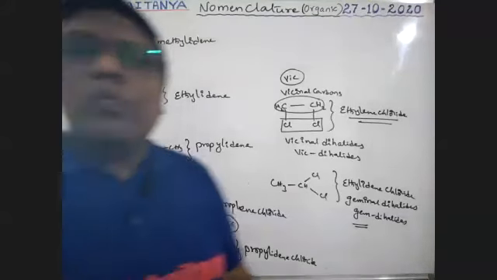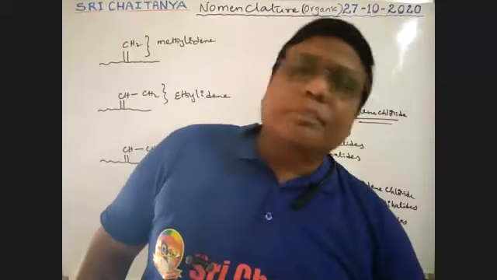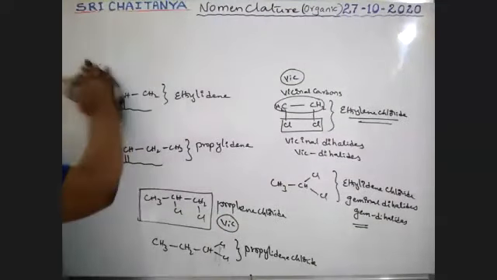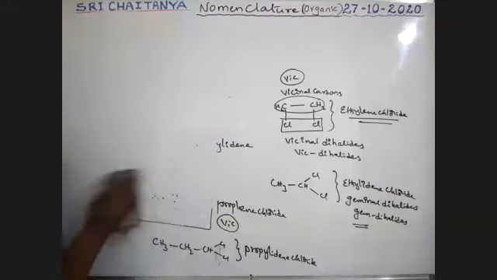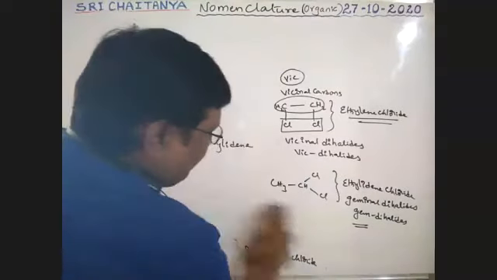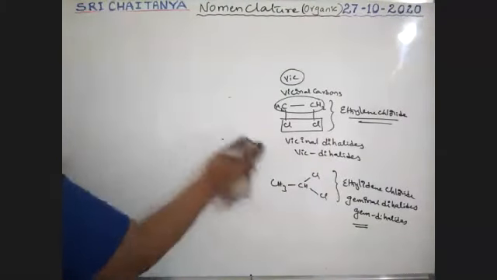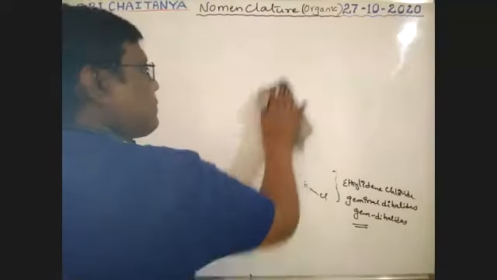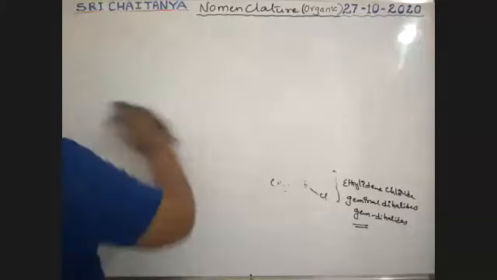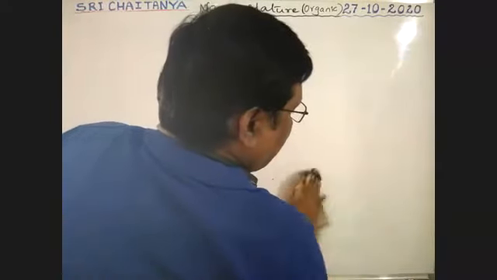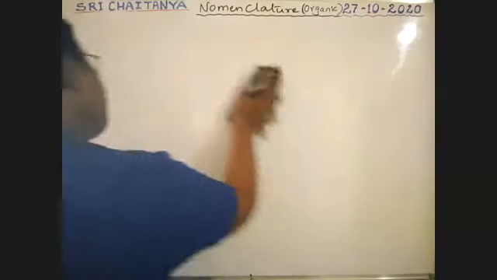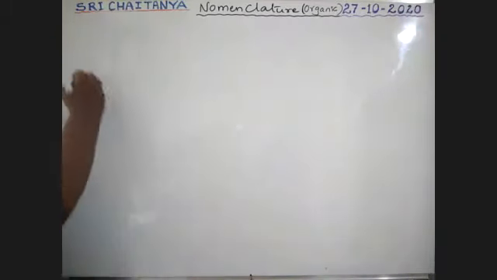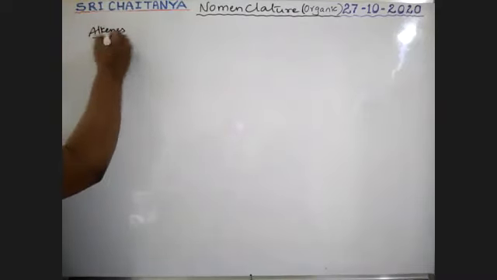Now, what are the IUPAC names? How to write the IUPAC names for alkenes? Try to name these compounds, boys.